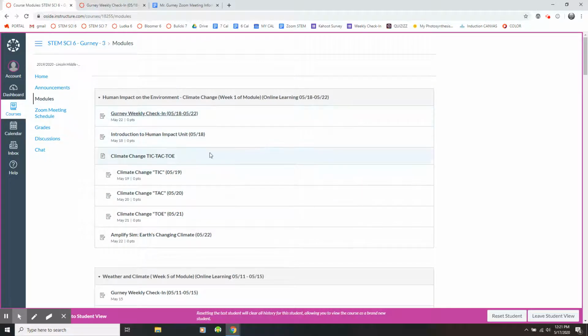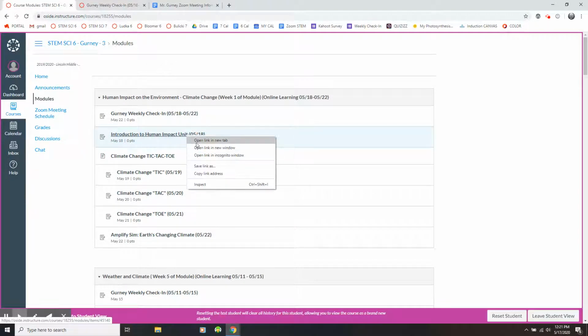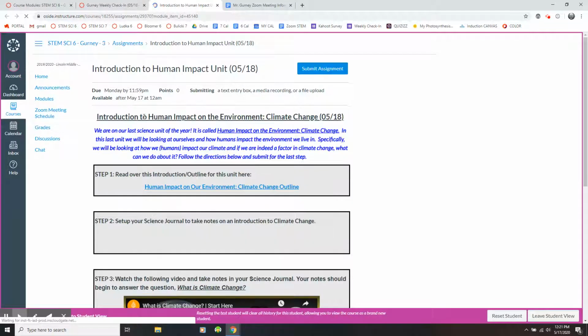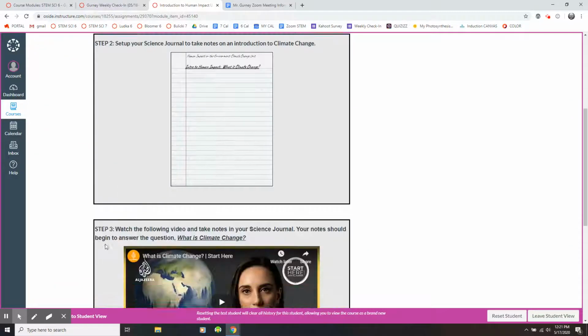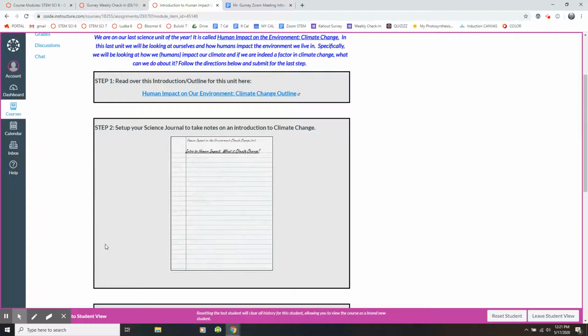After you finish your check-in, on Monday you're going to start with an introduction to our Human Impact unit, so an introduction to this entire unit. When we look at this, it has information here. Please read that. The blue text is always important information when you open up a new assignment. There are 4 steps to go through for this assignment.